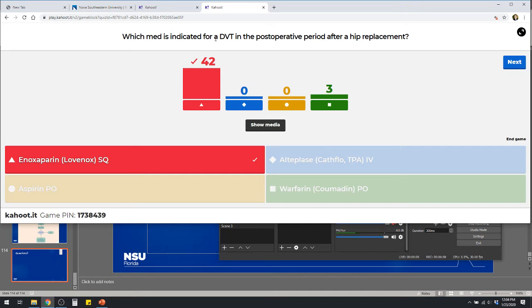Alteplase would be used when? They're having a massive PE, like they're getting kind of shocky from it, they're hypotensive, syncopal. That's when you give them the dose of alteplase potentially to try to lyse that clot and get rid of it. What's the big risk with using TPA though? Huge bleeding risk, right? Bleeding anywhere can occur, right? So that's why sometimes, if it's possible, they'll go to the cath lab and actually have a line put right where they can just administer it right into the clot itself. So occasionally, that can help to mitigate some of that.